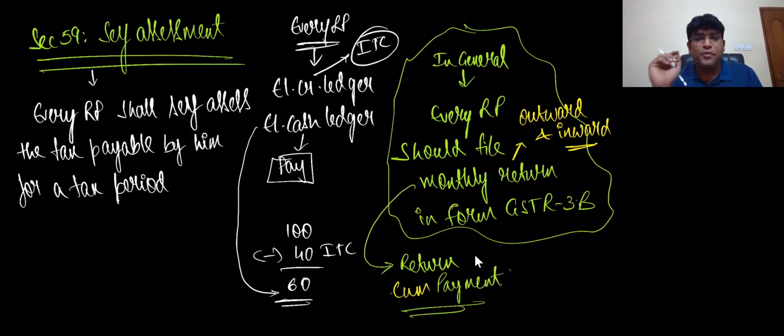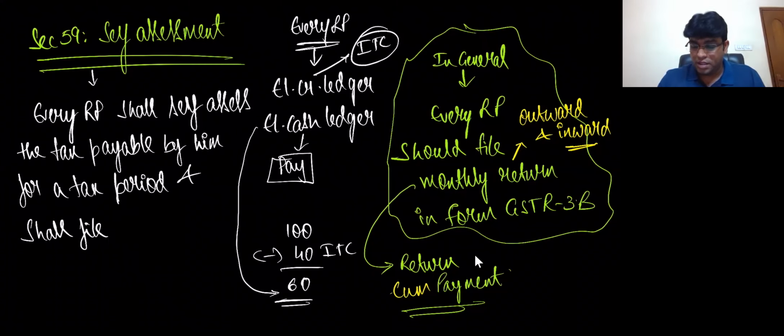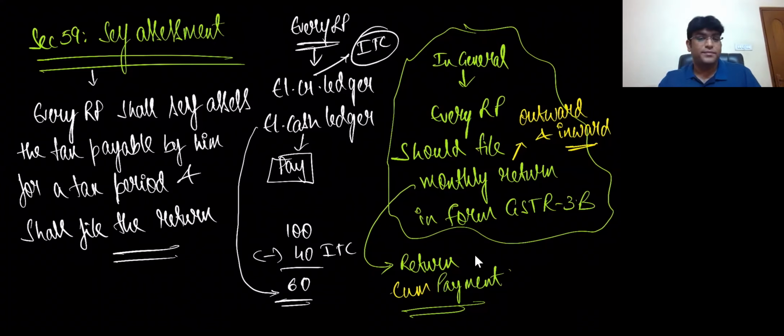Now listen, every registered person shall self-assess the tax payable by him for a tax period and shall file the return. That's it. This is the only thing you are required to do. Section 59 is a very small section. Not much content is there in it, but it's important to know what 59 is talking about.